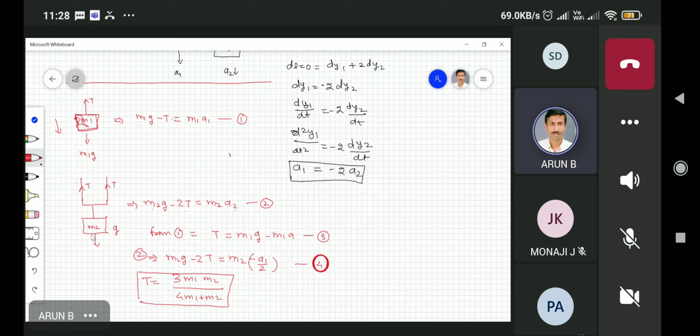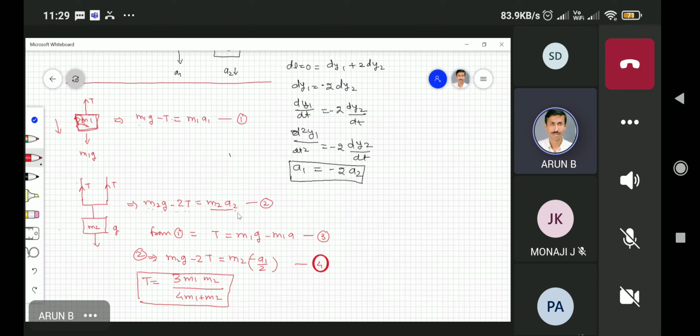The direction of the gravity force acting on M2 will be downward, so that is the reason I'm writing M2g minus twice T. I have defined my acceleration according to my definition: if the M2 mass is moving downward, my acceleration is positive, which is also defined for a1. After that, I'm substituting the condition. What is the relationship between a1 and a2? In those cases, it is negative. Understood?